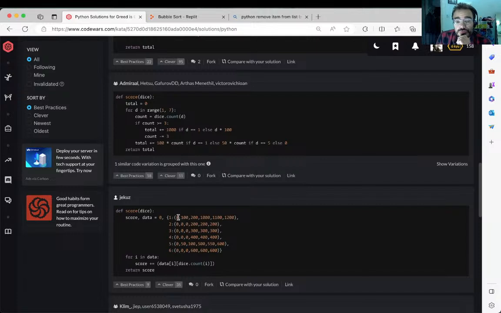Zero ones gives you zero, one gives you 100, two ones give you 200, three gives you 1,000, four gives you more. So it spells out all the possibilities. Well, not all of the possibilities of the roll, but for the value of each of those we count, and then this count in there, right? There's something called count, which does that.